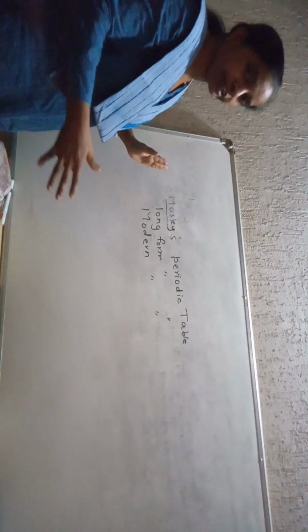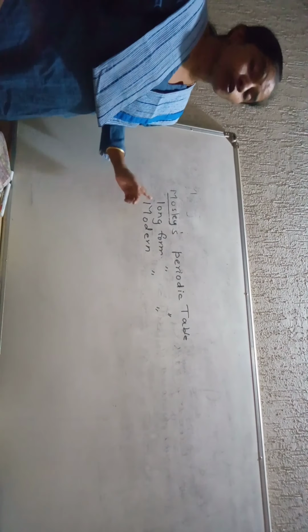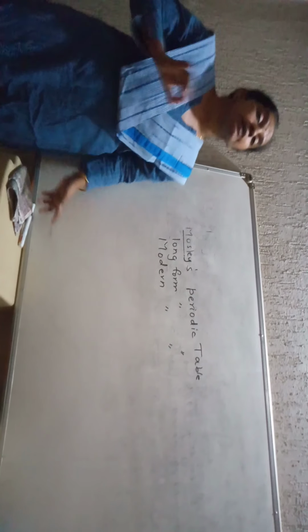Students, Moseley's periodic table, or long form of periodic table, or modern periodic table, you have a misunderstanding. The charts that are put up in your school of the periodic table, that is proposed by Moseley. It is called the long form of the periodic table or modern. Don't take the word modern as something technically advanced. No, modern means which can be experimentally proved.